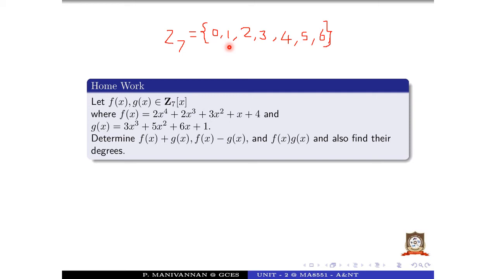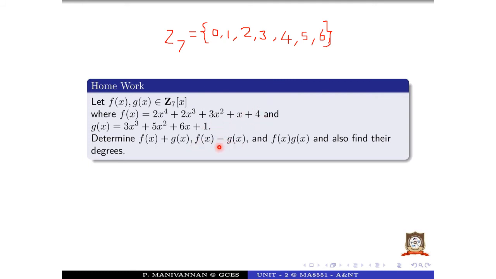Not the quotient. Remainder is 1. So the x cube term is 1. What is the x term? x plus 6x is 7. 7 is what? 0. So the x coefficient is 0. The constant is 4 plus 1, 5.